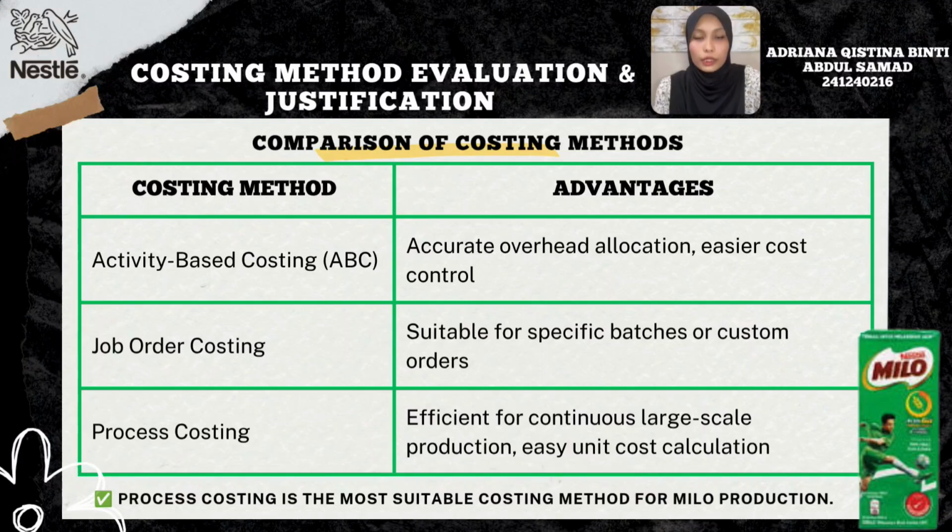Alright, next I will present the evaluation of the costing methods used in this report. There are three costing methods that have been discussed, which are activity-based costing, job order costing, and process costing. Each method has its own advantages and limitations.